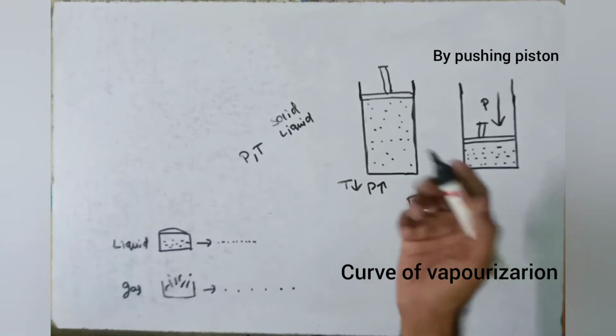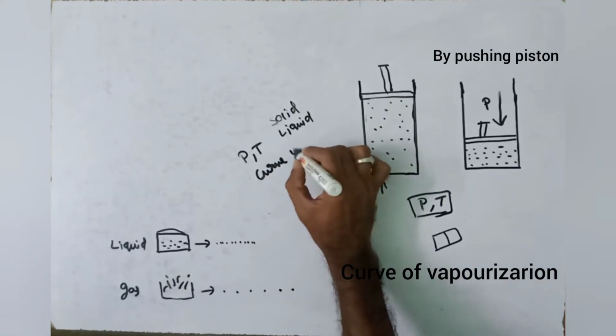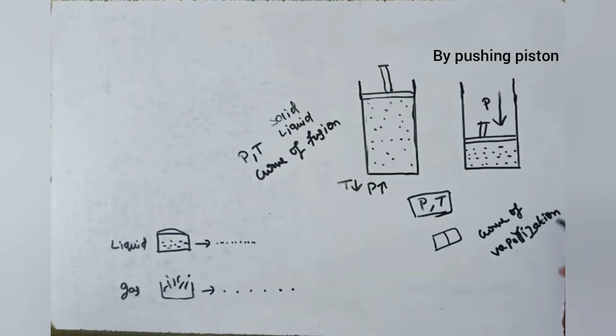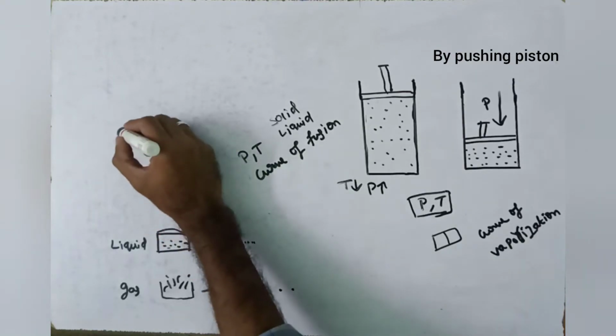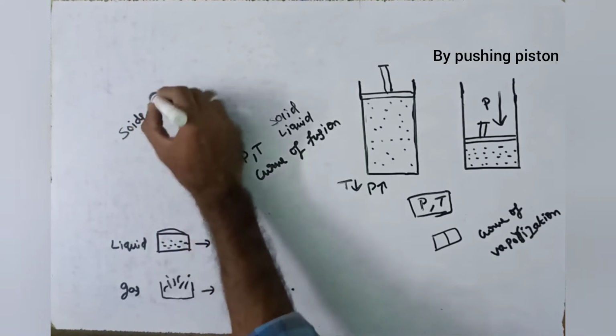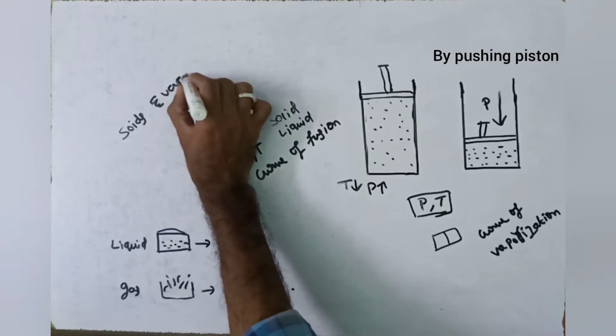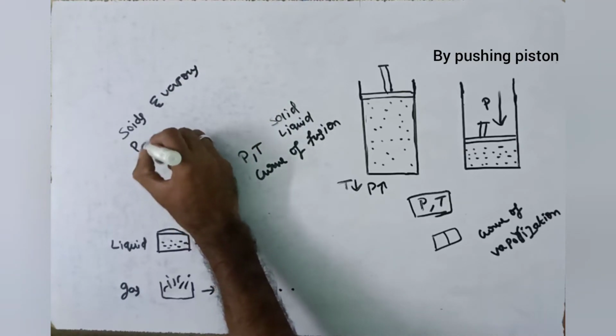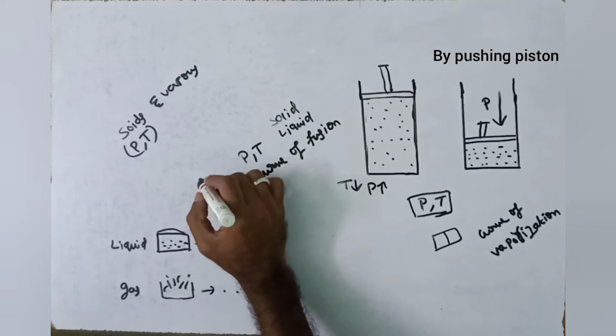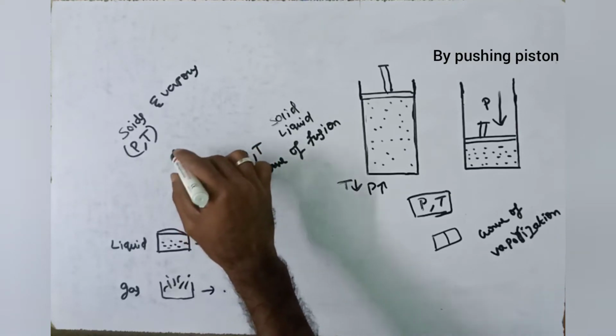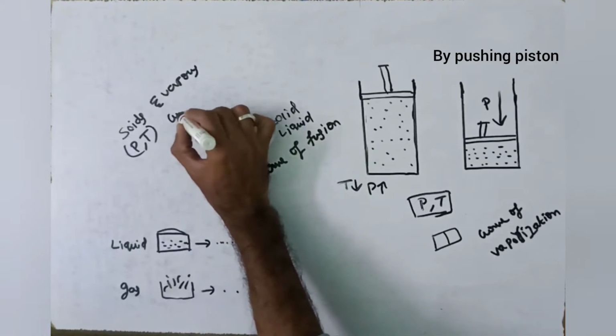The curve is called the curve of fusion. And if we plot a graph between solids and vapors for a particular set of pressure and temperature, then we will get a curve. The curve is called the curve of sublimation.